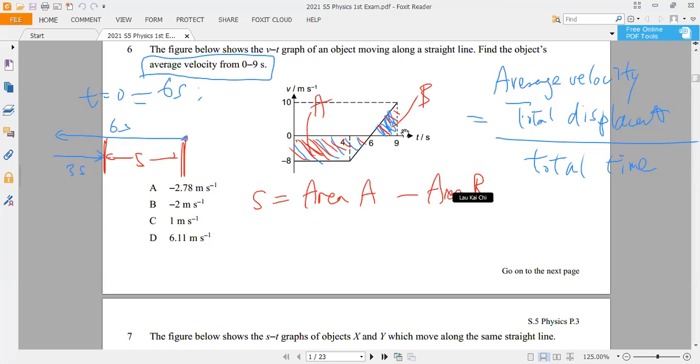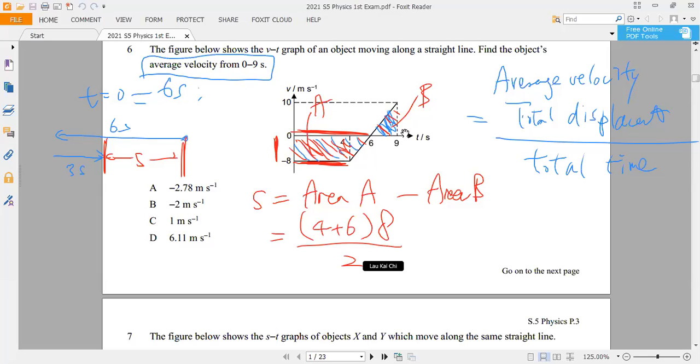Now we need to include the sign in doing the area. All right, no need, just tell me the value, it's okay now. What's the area A? You may find that by the upper length 4 plus the lower length 6, times the height, which is 8, and then divide by 2. That is the area of the lower trapezium.